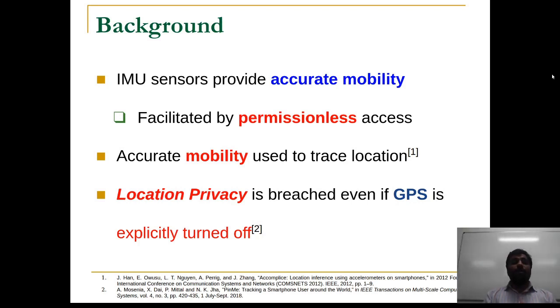This is mostly because the accurate mobility information extracted from these sensors can be used to trace the location of a user. This risk is further escalated because this information can be used to trace the location of a user even if he or she has explicitly chosen to turn off all the location services over their smartphone.